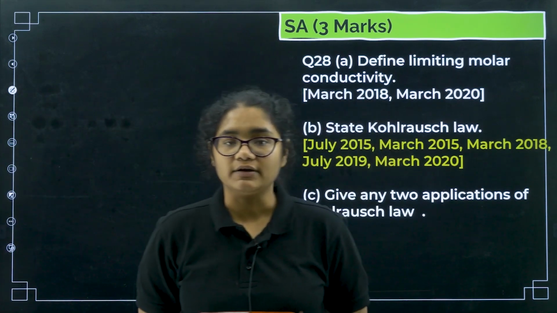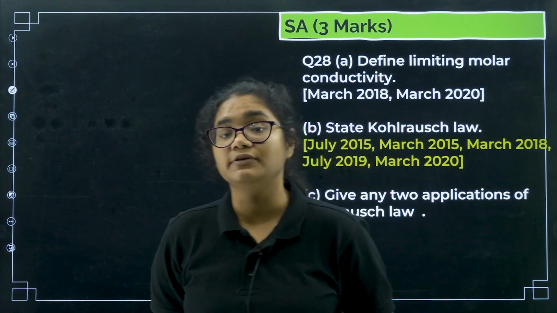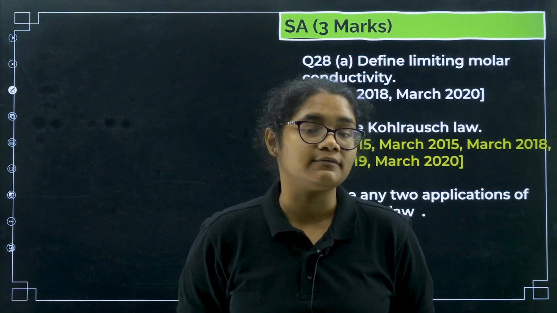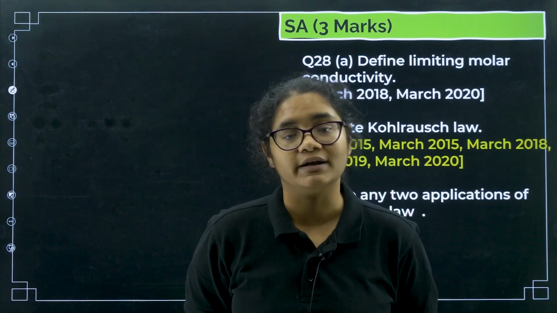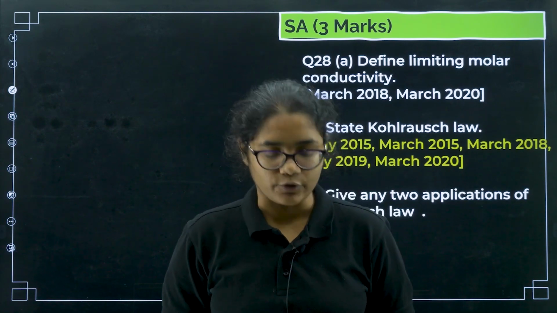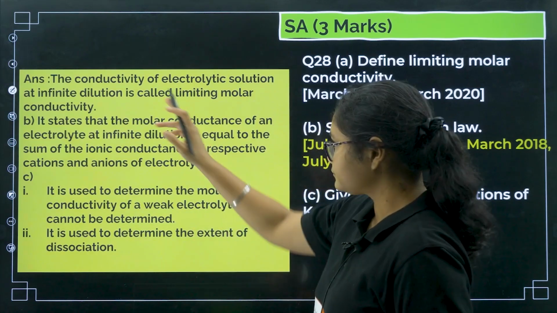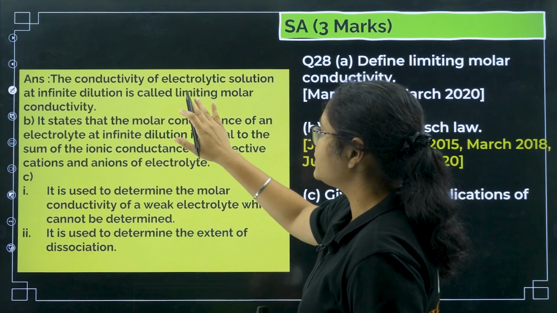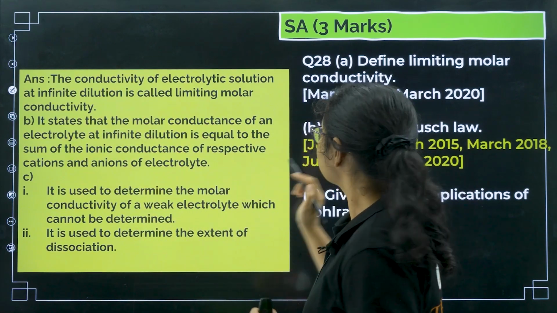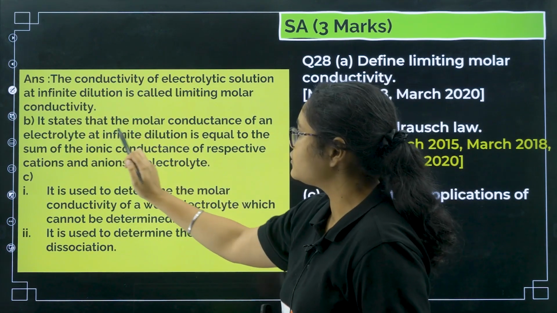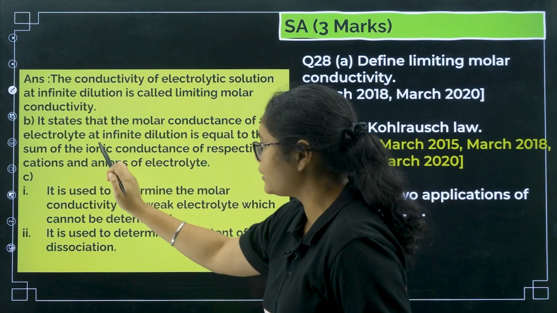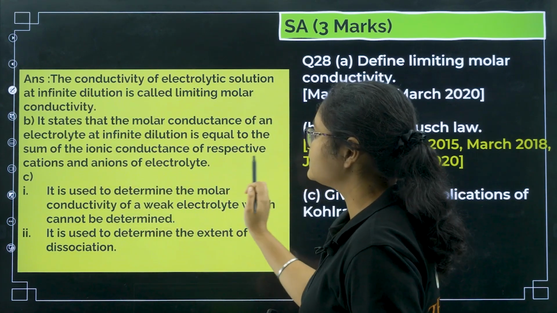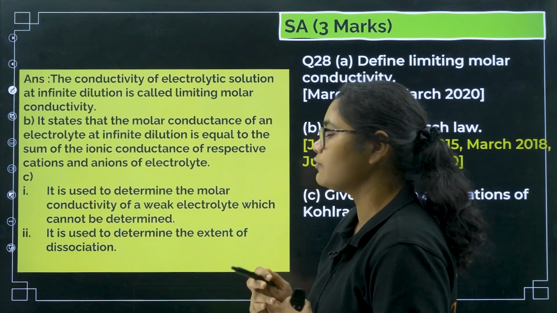Next, define limiting molar conductivity, state Kohlrausch law, and give any two applications of Kohlrausch law. Limiting molar conductivity is when you have done infinite dilution, where the concentration is very low. At that time, whatever is the molar conductivity of the solution, that is called limiting molar conductivity. So the conductivity of the electrolytic solution at infinite dilution is called limiting molar conductivity. Kohlrausch law states that the molar conductance of an electrolyte at infinite dilution is equal to the sum of the ionic conductances of the respective cations and anions of the electrolyte.